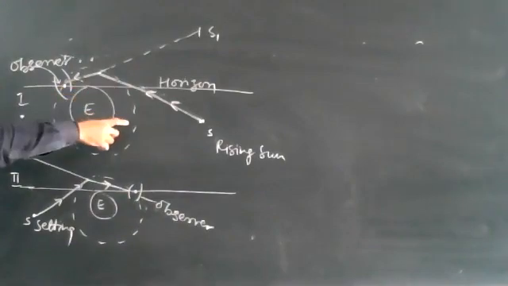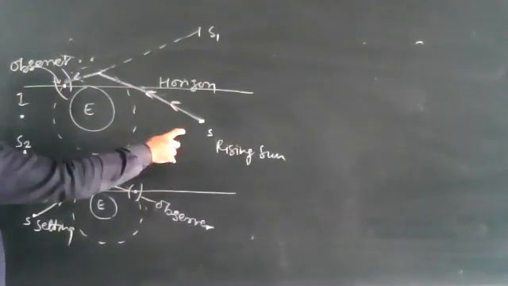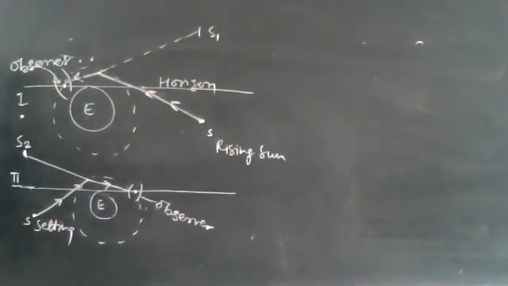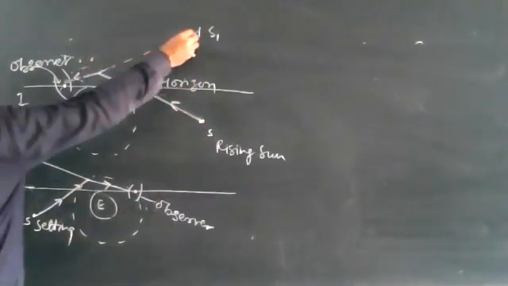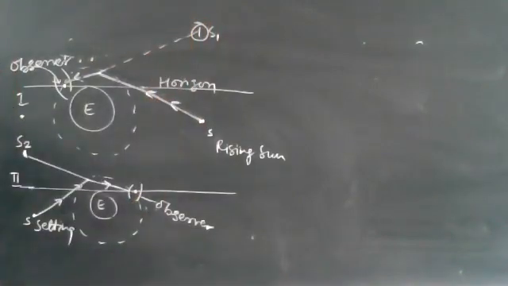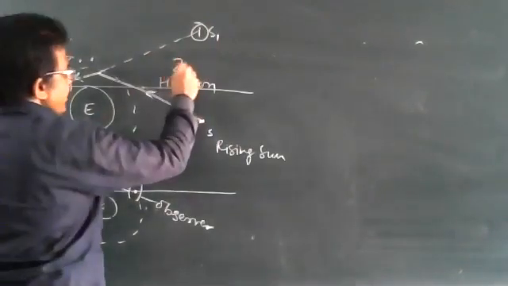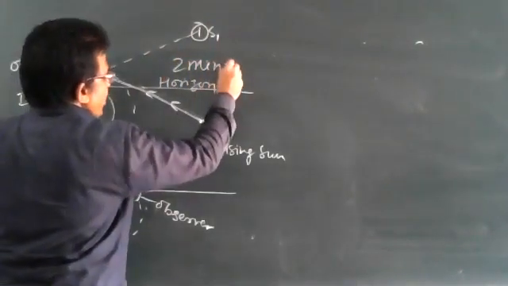The sun S, which is still below the origin, appears to rise from S1, just above the origin. The difference involved here is 2 minutes. It is visible to us 2 minutes earlier.